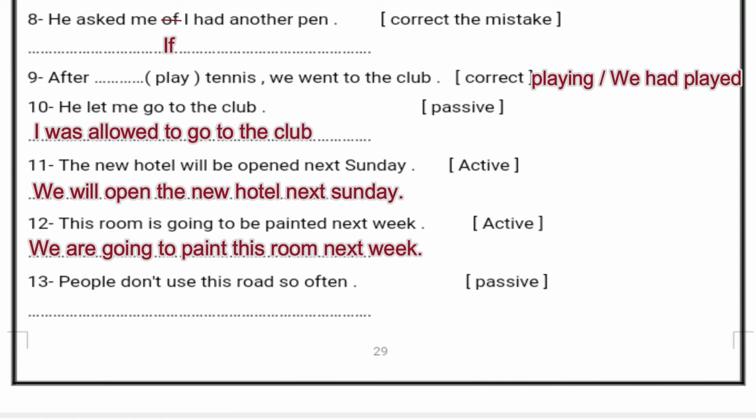Sentence number 13: "People don't use this road so often." Make it passive. So we will start with "this road," okay? And we cannot use "didn't" or "don't" or something like this, so we will bring "isn't." So: this road isn't used by people so often, or this road isn't used so often by people, as you like.